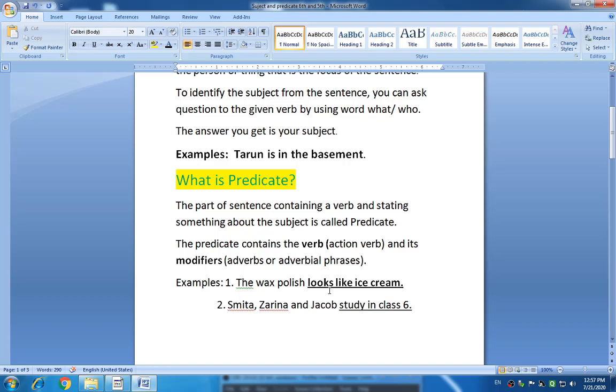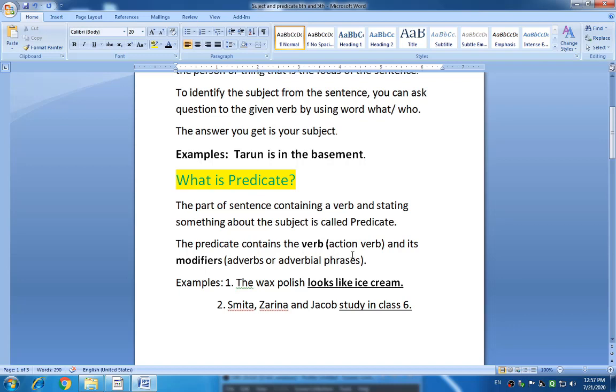And what is the predicate? The part which contains the verb and tells about the actions of the subject is called the predicate. So in the sentence The wax polish looks like ice cream, looks and the remaining part of the sentence act as the predicate.